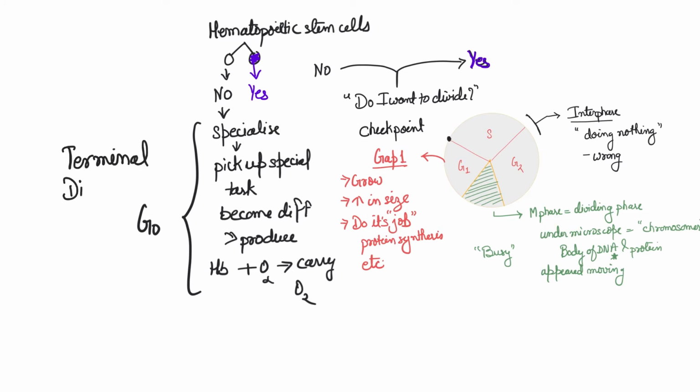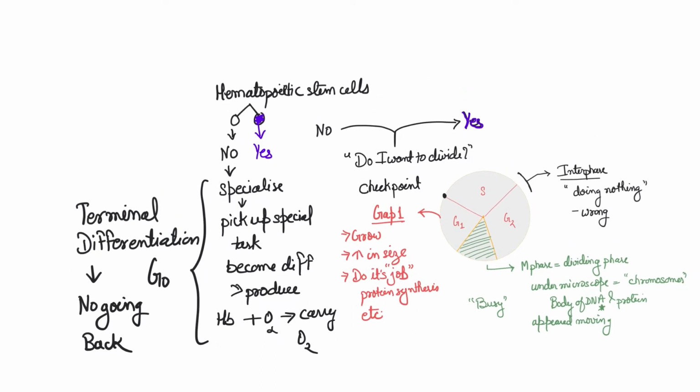Now G naught may sometimes be terminal, so we say terminal differentiation has occurred. That means once this RBC is formed, there's no going back. Certain times some cells can just arrest themselves, so a temporary arrest can be there, and this is not terminal, right?